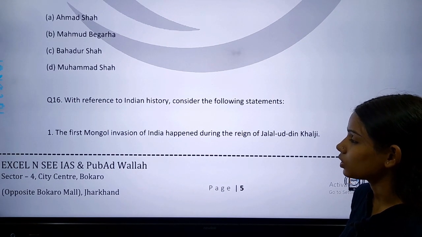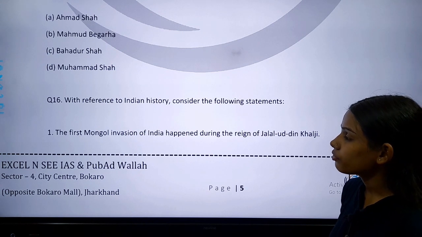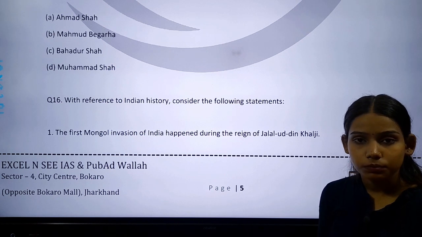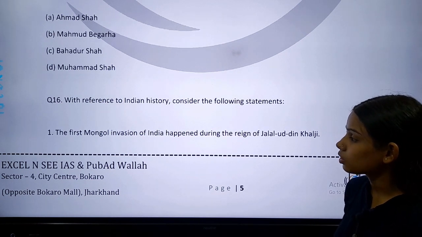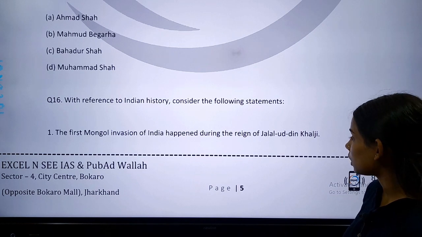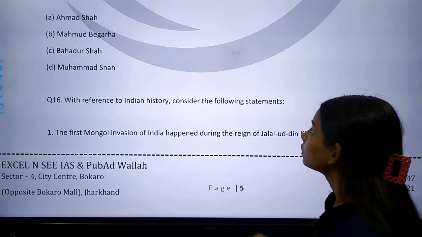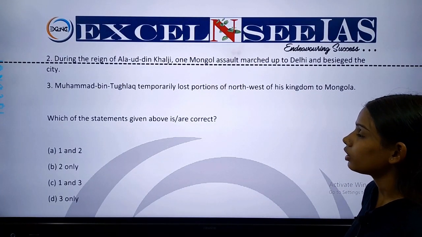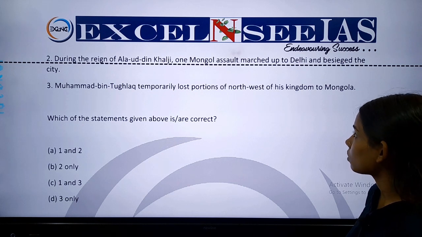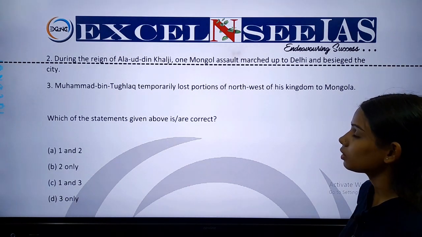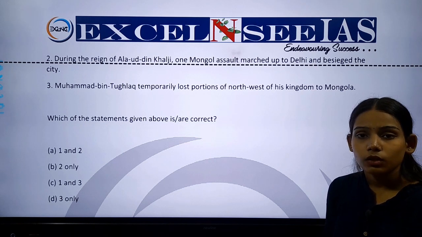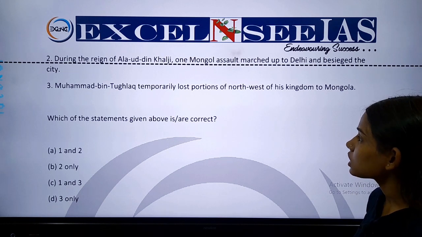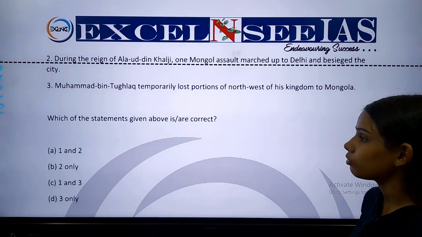So this is our next question, question number 16. With reference to Indian history, consider the following statements. Number 1. The first Mongol invasion of India happened during the reign of Jalauddin Khalji. Statement 2 is, during the reign of Alauddin Khalji, one Mongol assault marched up to Delhi and besieged the city.